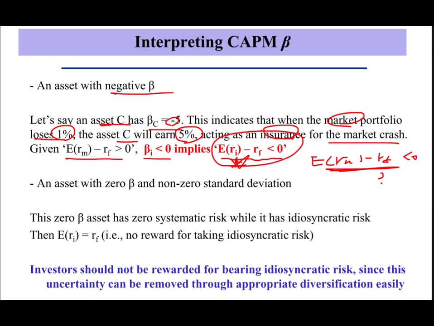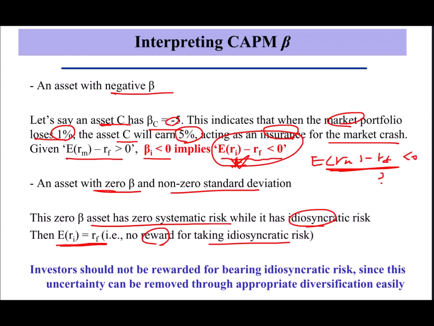Anyway, an asset with zero beta and non-zero standard deviations. This means this asset has zero covariance with the market return, but it has idiosyncratic variations. This zero beta asset has zero systematic risk while it has idiosyncratic risk. Then E[R_i] should be same as risk-free rate. There is no reward for taking idiosyncratic risk in CAPM model.